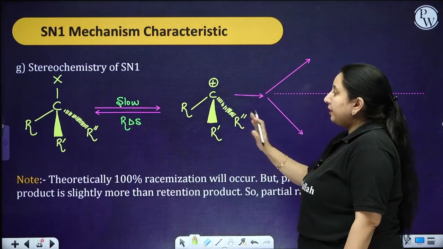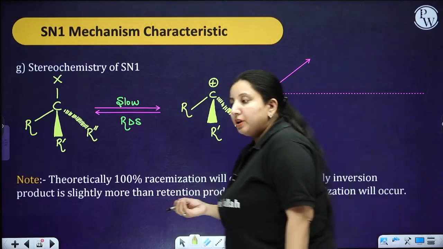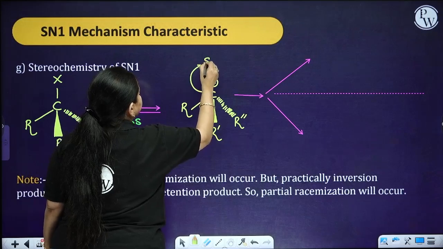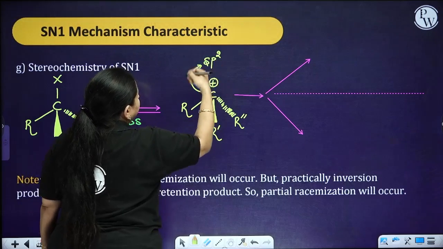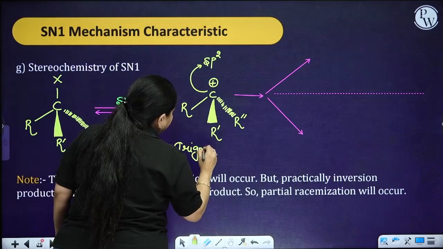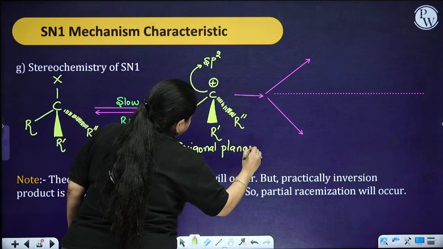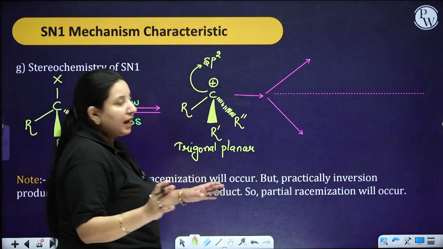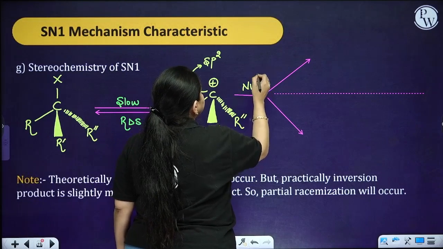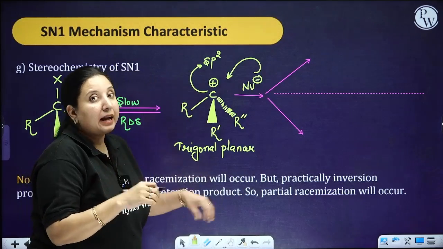Now look over here at this condition when we got a carbocation. If I talk about the hybridization of this carbocation, it is sp2 hybridization. If you talk about its geometry, it is going to be trigonal planar. Now basically, when you have the nucleophile, and this nucleophile attacks this carbocation, it can attack in two ways.